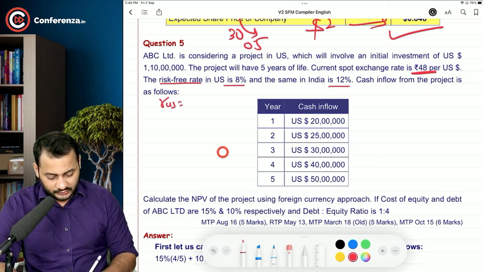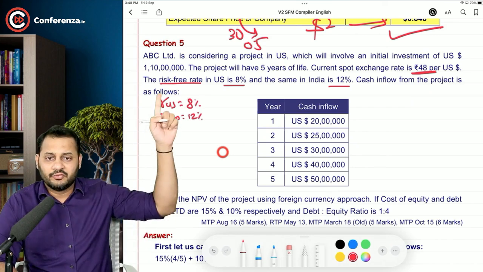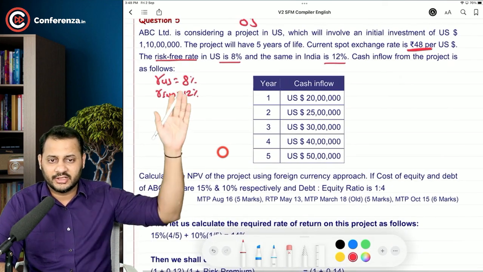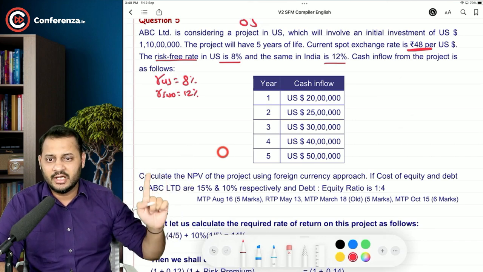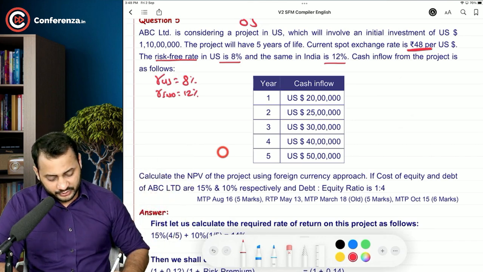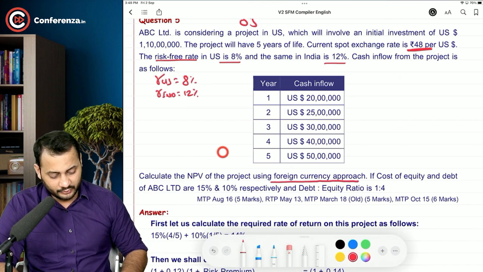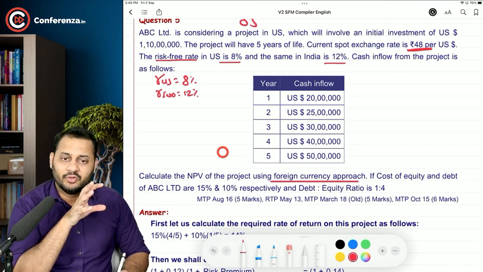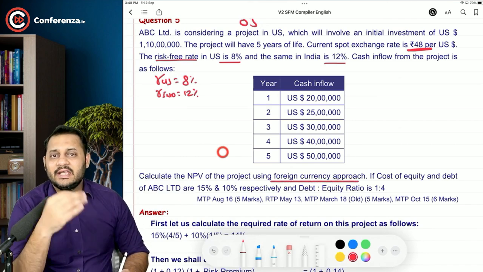US 8%, India 12%. Cash inflow from the project are as follows. For the next 5 years, you are going to receive this. Calculate the NPV of the project using foreign currency approach. It means we have to discount the foreign currency cash flows.